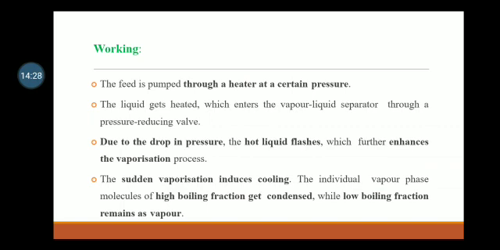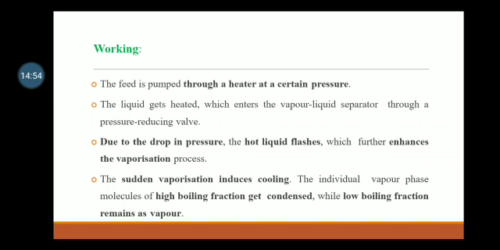The feed is pumped through a heater at a certain pressure. The liquid gets heated, which enters the vapor liquid separator through a pressure reducing valve. Due to the drop in pressure, the hot liquid flashes, which further enhances the vaporization process. The sudden vaporization induces cooling.